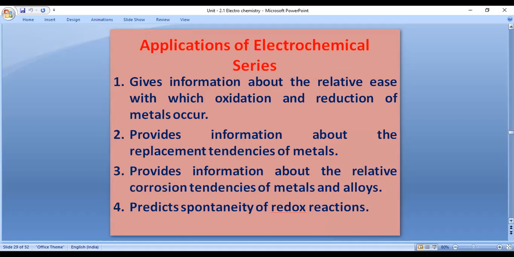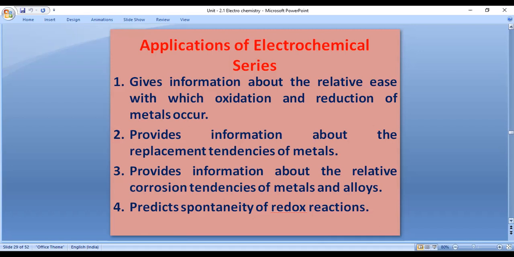Applications of the electrochemical series. This gives the information about oxidation and reduction, which is known as one of the applications of the electrochemical series. The electrochemical series also gives information about the tendencies of the metals. Tendencies of the metal means whether it is a negative or positive charge, whether it gains electrons or loses electrons. That is known as the tendency information of the metal.